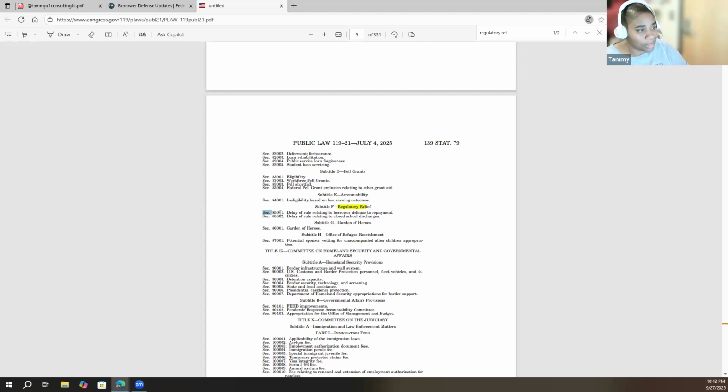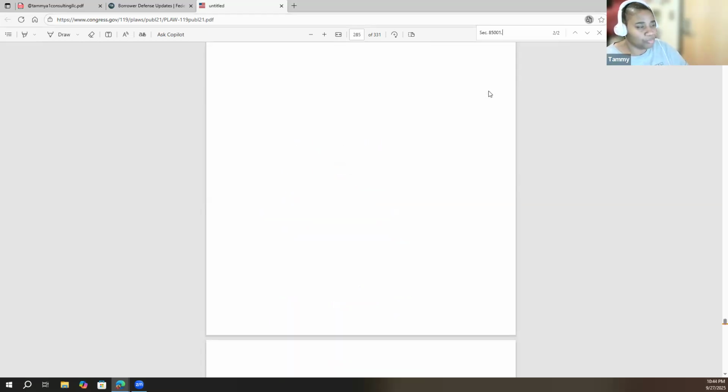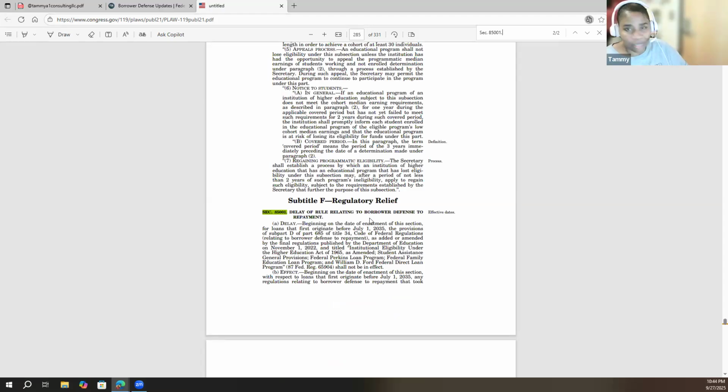And we're just going to highlight this here because it's too many pages to scroll through. So we're just going to have my computer work, my mouse. All right, and then we're going to copy that. Then we're just going to paste it right up into the document. Okay, so that way it can get us to the page, and then we are going to hit enter, and it'll get us down here to regulatory relief.